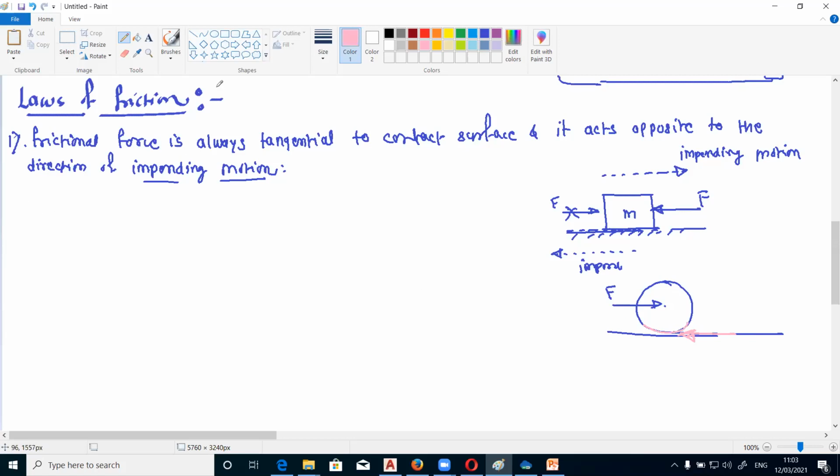Now the second law is: the value of frictional force F increases as the applied disturbing force increases, till it reaches the limiting value Fmax.